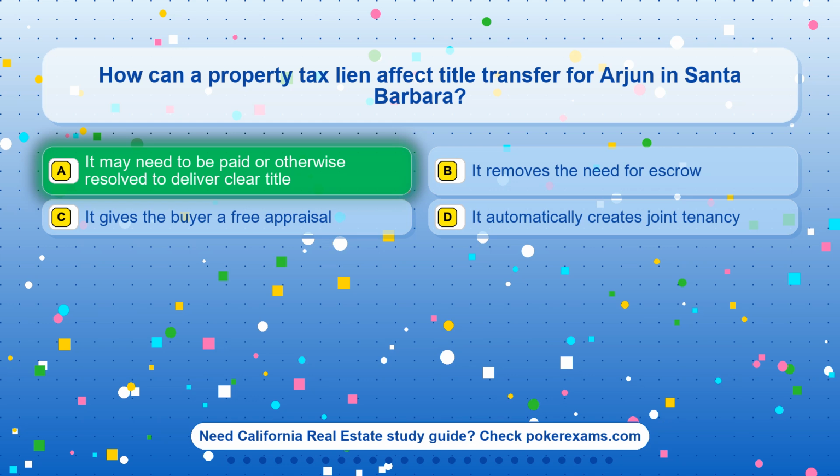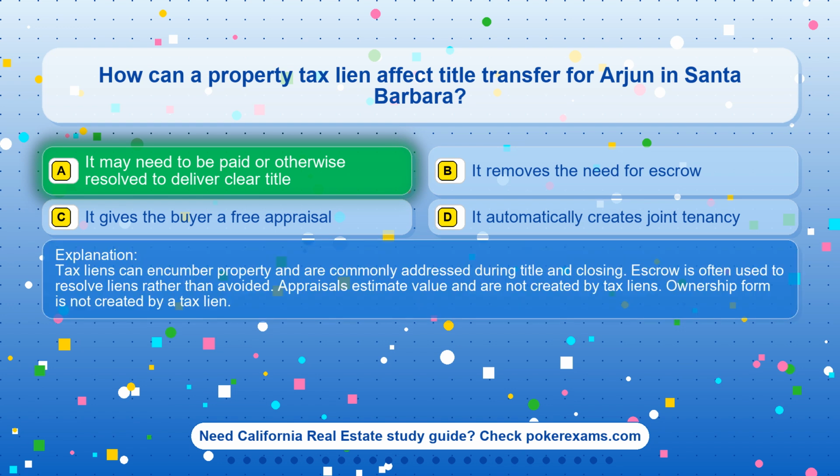The correct answer is option A. It may need to be paid or otherwise resolved to deliver clear title. Tax liens can encumber property and are commonly addressed during title and closing. Escrow is often used to resolve liens rather than avoided. Appraisals estimate value and are not created by tax liens. Ownership form is not created by a tax lien.